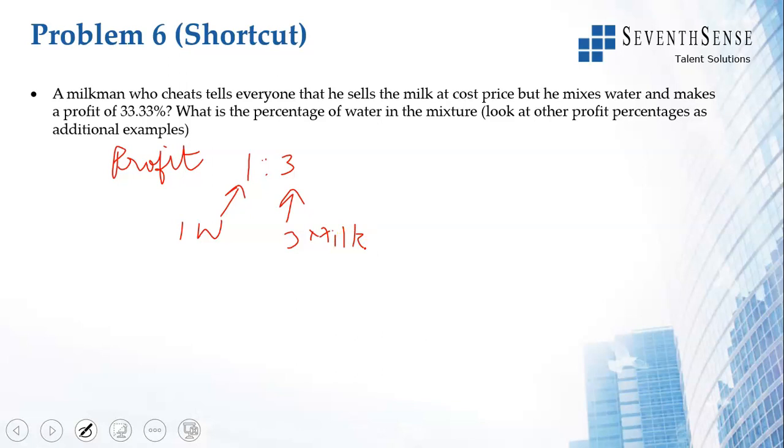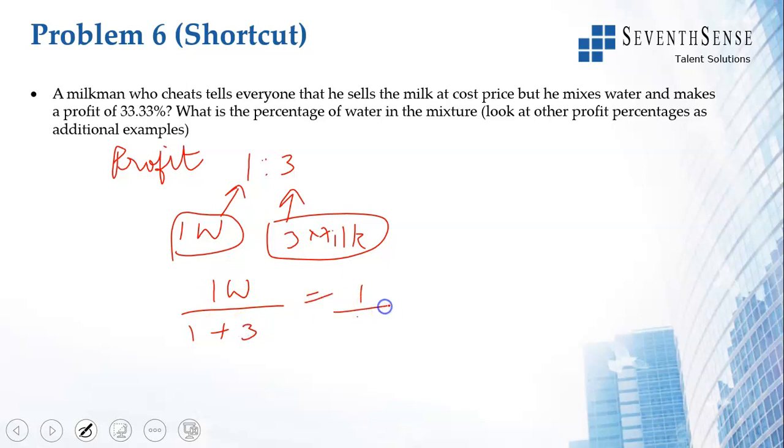So that is a shortcut. Profit percentage is 33.33%, which is the same as 1 by 3. So 1:3 means 1 part of water for every 3 parts of milk. So the percentage of water in this will be 1 part of water over 1 part of water plus 3 parts of milk, 1 by 4, which is 25%.